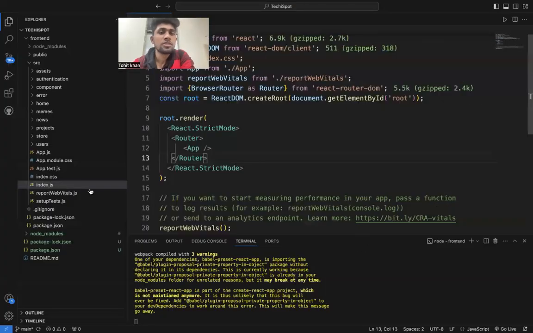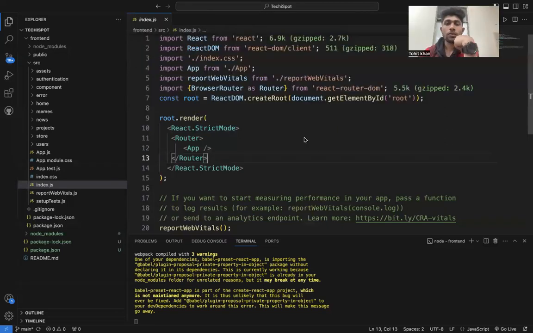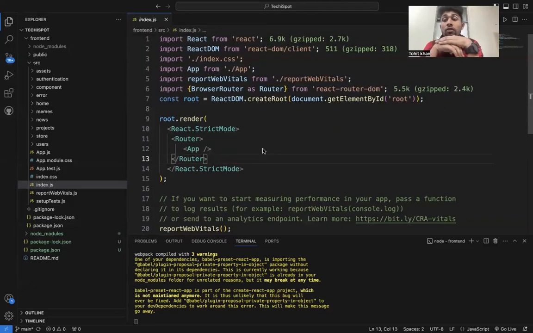So this is the code of my project. First of all, this project is made with React, and first we implement routing, because when my user interacts and moves around, it will not refresh the whole page.